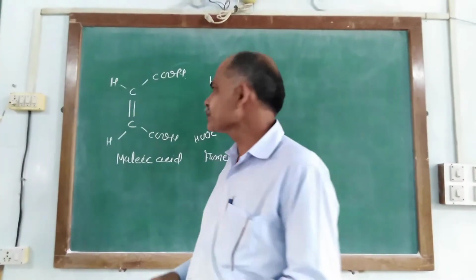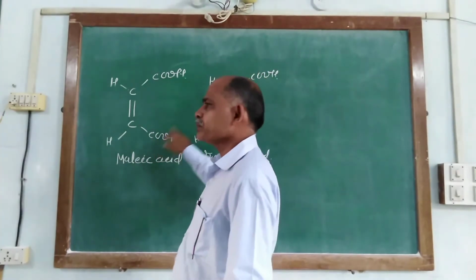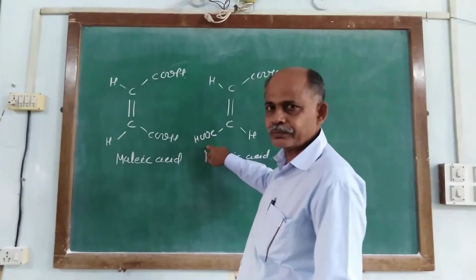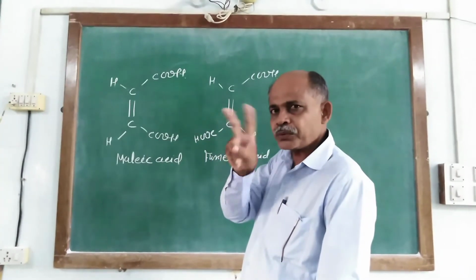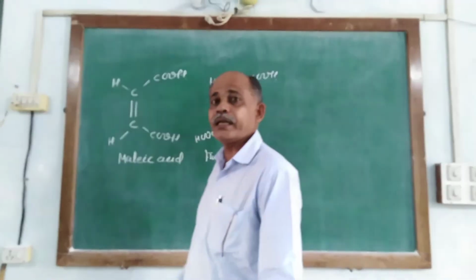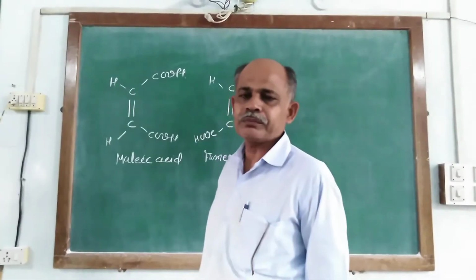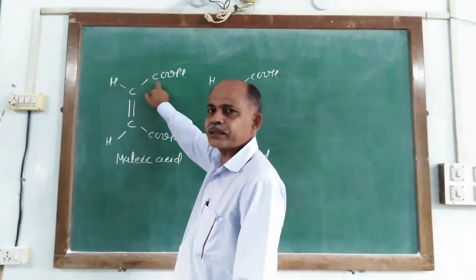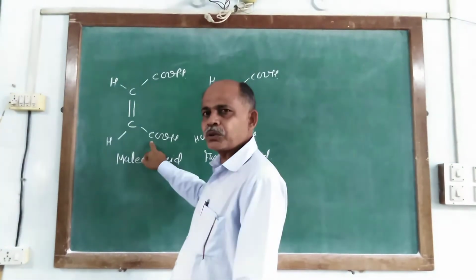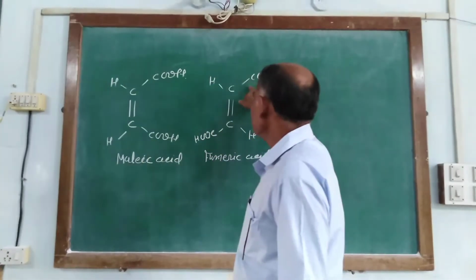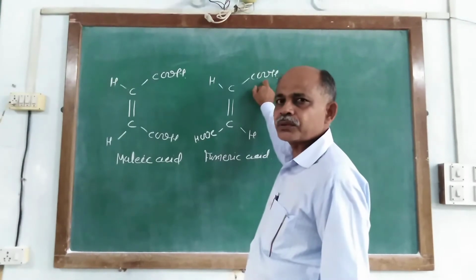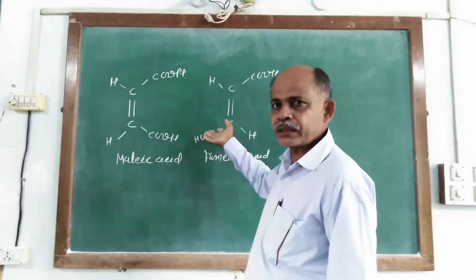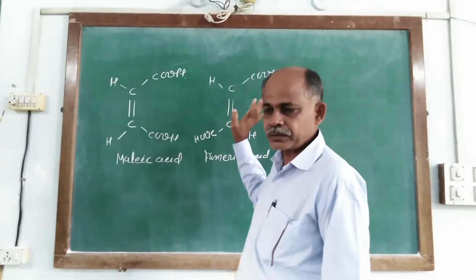And third, both acids have two carboxylic groups. And these carboxylic groups are linked at both ends of the chain. So one carboxylic acid is here and another carboxylic acid is here. Similarly, this acid also has one carboxylic group at one end and another carboxylic group at the other end of the chain.